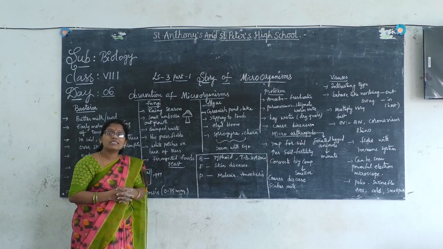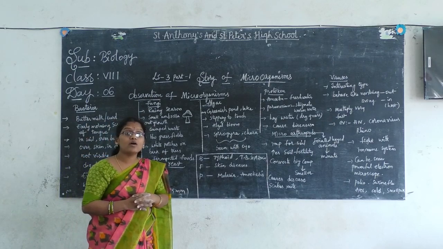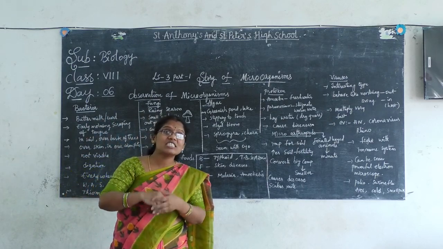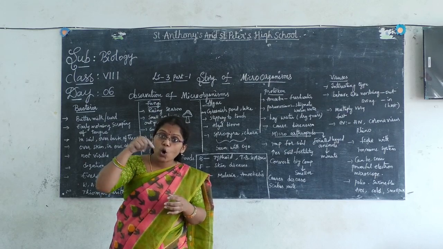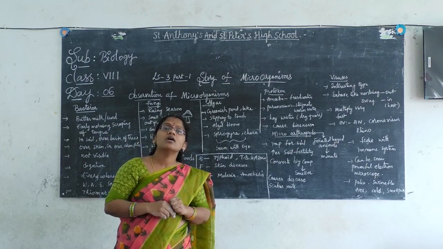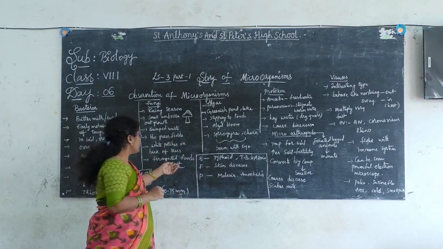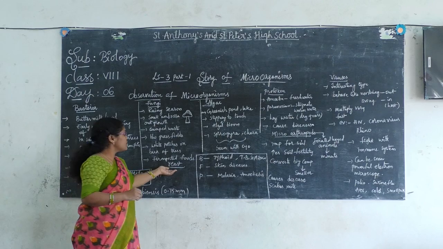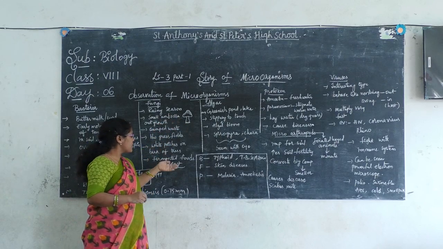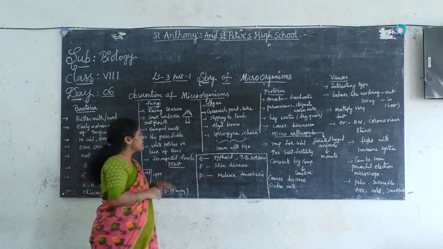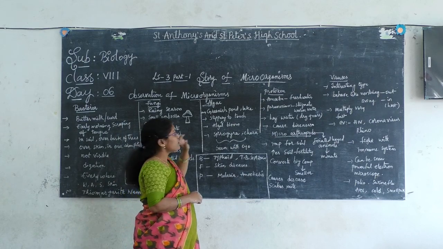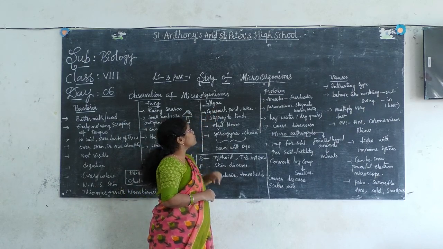You can see the bread also. Bread is also spongy in nature because you can see the holes over the bread, because of the carbon dioxide which is present. So these are due to the yeast. So this is macroscopic and this is microscopic fungi. So by this we completed our topic fungi. Now coming to the algae.